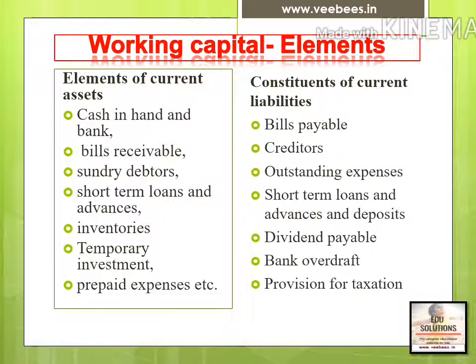Then we know working capital means current assets minus current liabilities. So the elements of working capital are elements of current assets and elements of current liabilities. Current assets, we need not discuss this area. I know you are well aware of these elements, but for the sake of the content, we are going through cash in hand, bills receivable, debtors, short-term loans and advances, inventories, temporary investments, prepaid expense, etc. Okay, and the current liabilities are also given here.